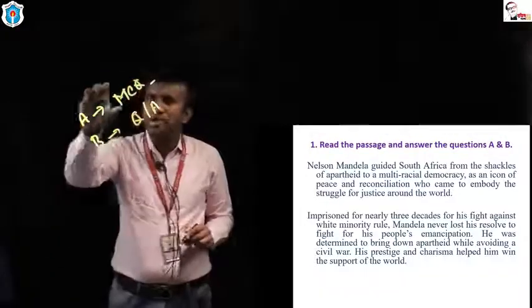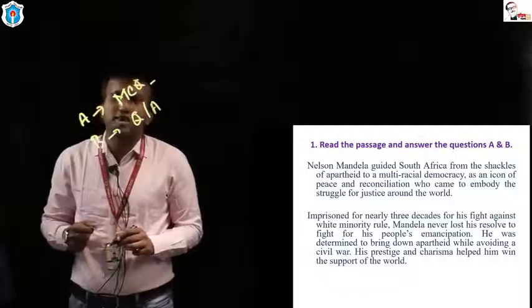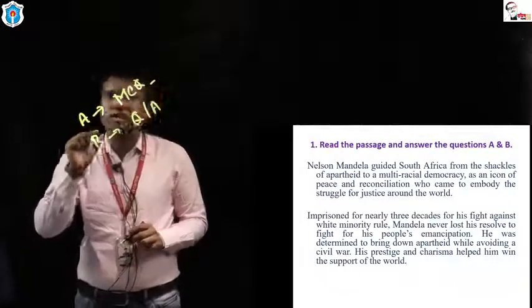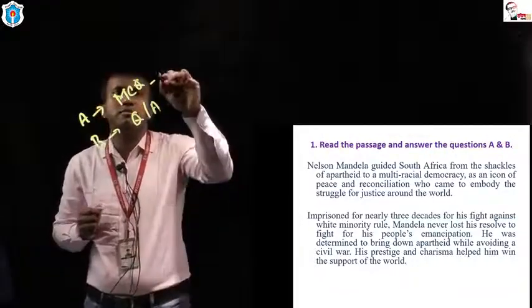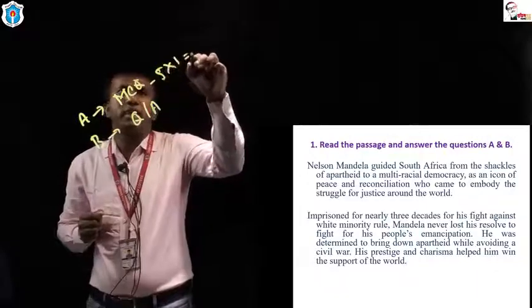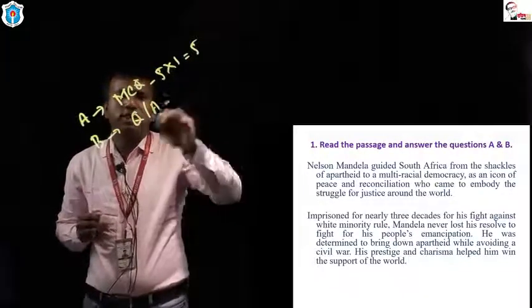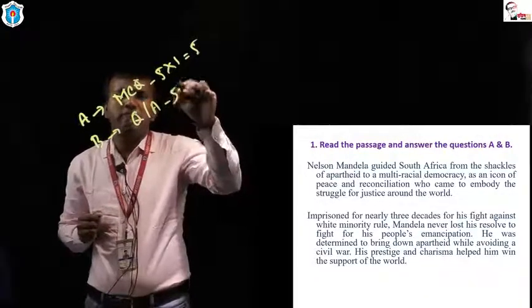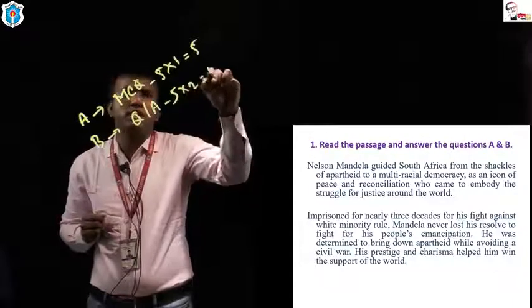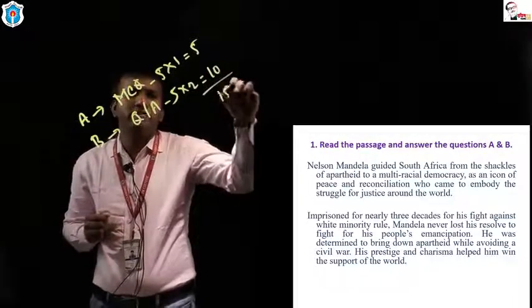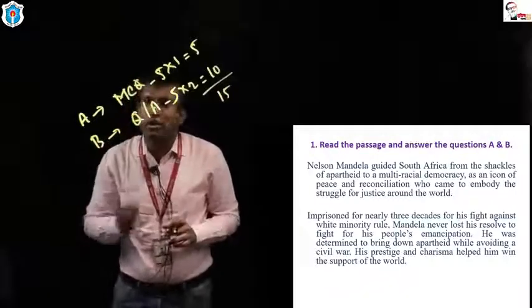Question number A contains MCQ. There are actually 5 MCQs. Each of the MCQs contains 1 mark. So in total we have got 5 multiply 1 is equal to 5 marks. And for question number B, 5 multiplied 2 is equal to 10 marks. Total 15 marks. Today we will talk about 15 marks.